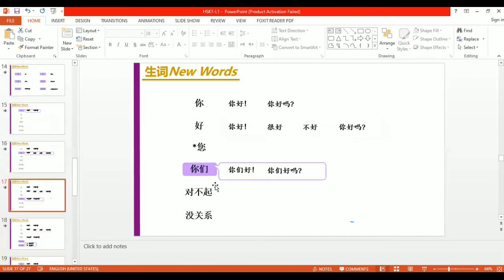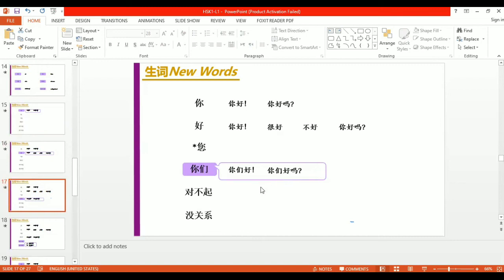Okay. Now let's move to the fourth one. This was the nin which you can use here instead of me. Okay. Now this is Niman. So Niman means you in plural. We always use Niman in plural. So we will say Niman hao, how are you? And Niman hao ma, are you okay?